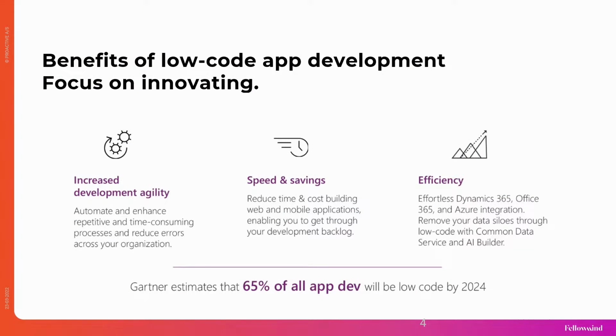Not the complex ones, but we can still give them something that they can identify with and we can build on. And we can also see Gartner and other analytics companies acknowledging that there's a market for this. As you can see on the slide here, Gartner estimates that a lot of the application development of today will be done by low-code solutions in the future.